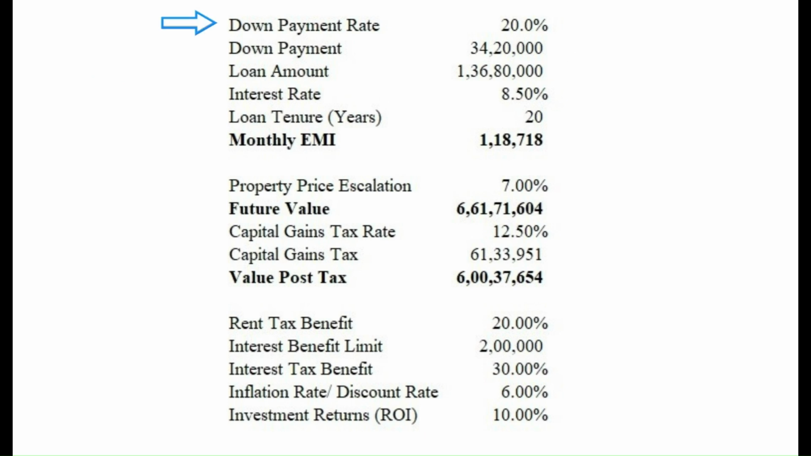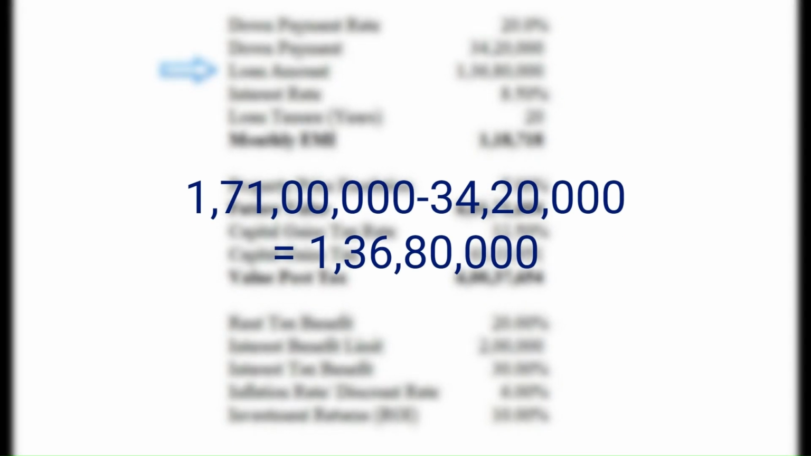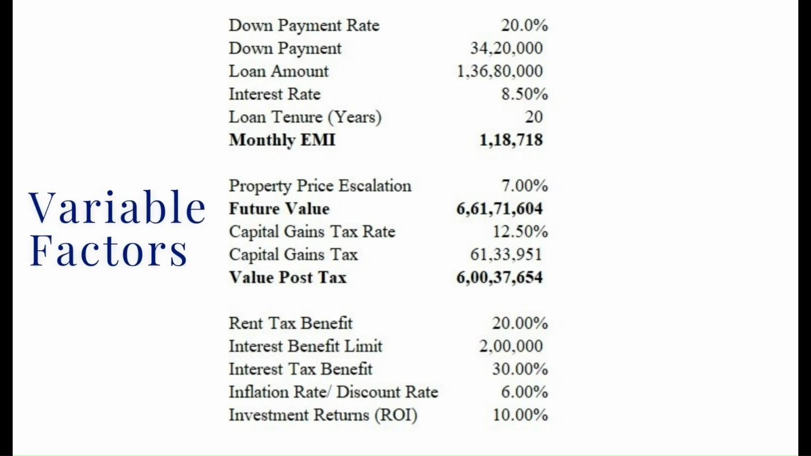First, the down payment is 20%, which comes to 34.20 lakhs. The loan amount comes to 1.36 crores. Current interest rate is 8.5% on home loan. Tenure is 20 years. So the monthly EMI comes to 1,18,718. Now these are variable factors considering a period of 20 years.